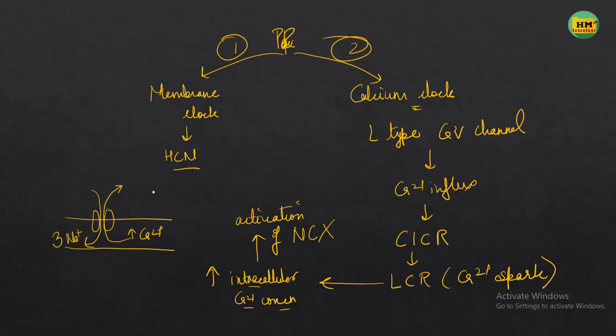It takes 3 sodium inside the cell and pumps out 2 calcium, resulting in what? There will be an increase in positivity inside the membrane, because 3 sodiums are coming in but 2 calciums are going out. That means there will be a gain of 1 charge. That is why the membrane potential becomes less negative, or more positive, resulting in depolarization of the cell.